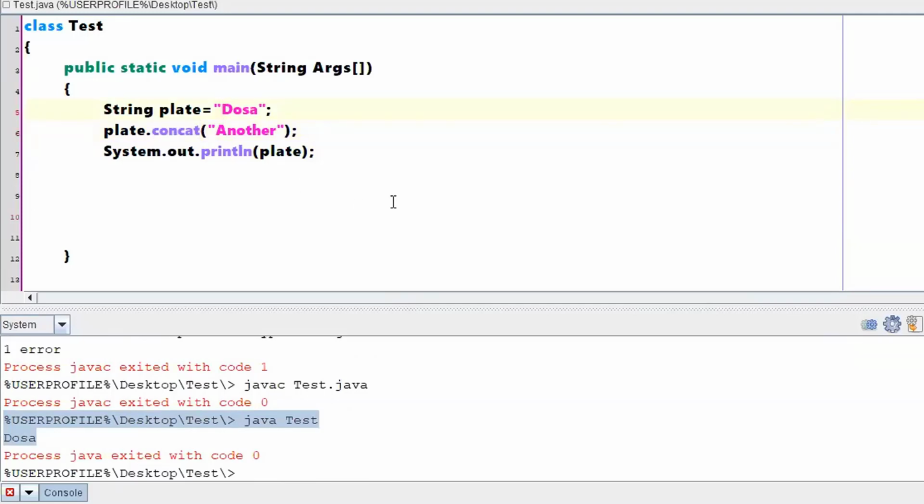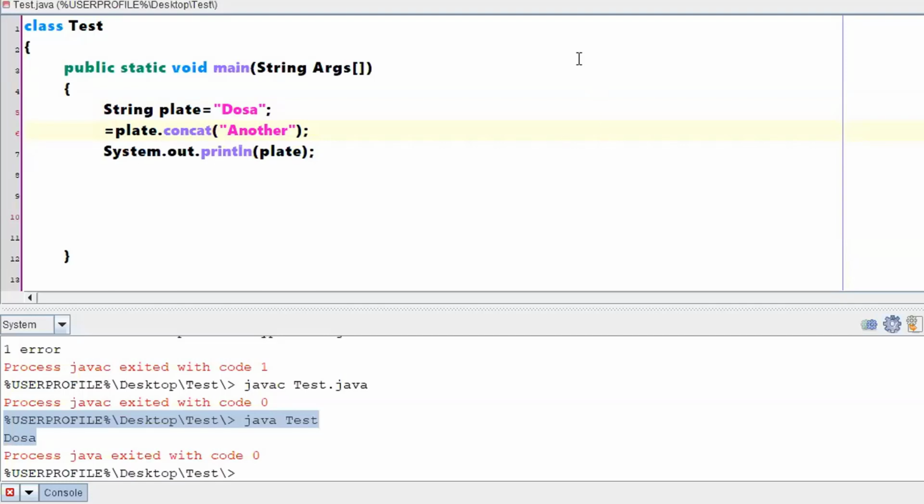You write concat, so it has to show dosa another, right? That is what I am telling you: once you are changing a value, it will create a new object. That new object you are not storing anywhere. That is the reason why it is showing only the old value.